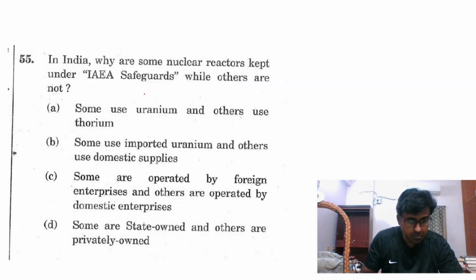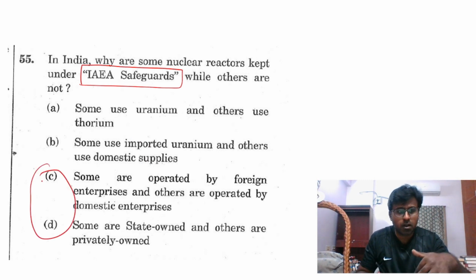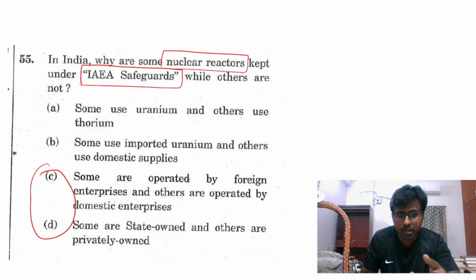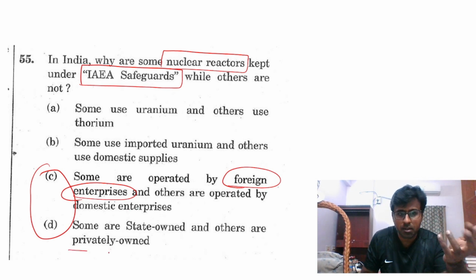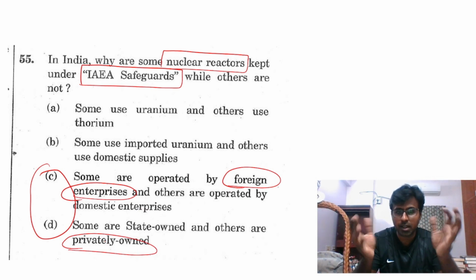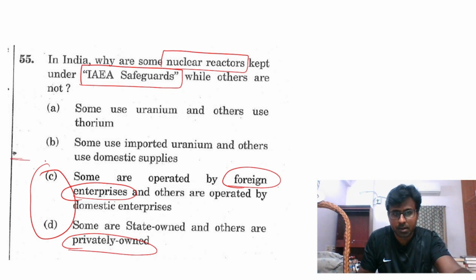So next, IAEA, the International Atomic Energy Agency, safeguards. See, again, in chess there is a word called blunder. If you make a bad move, you have blundered the whole game and it's out. So it's a nuclear reactor. These statements are blunder statements. Will any country allow any foreign enterprise to operate any nuclear reactor? No chance. Privately it won't, because these are sensitive issues. Nuclear reactors the government will not give. So these two statements are kind of blunder statements.